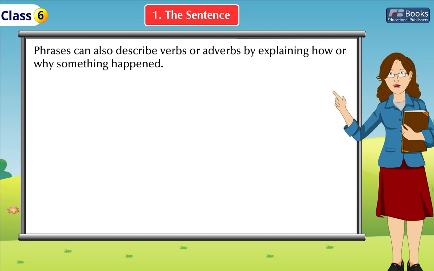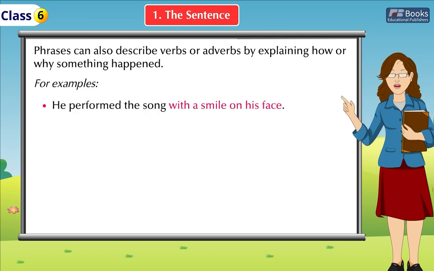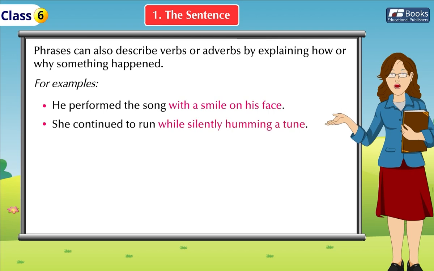Phrases can also describe verbs or adverbs by explaining how or why something happened. For example, he performed the song with a smile on his face. She continued to run while silently humming a tune.